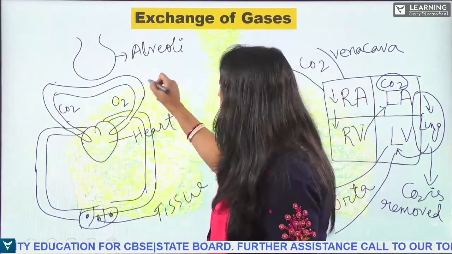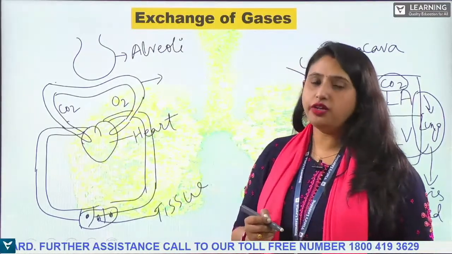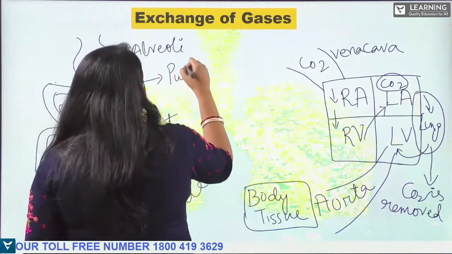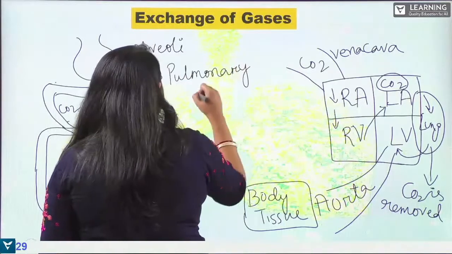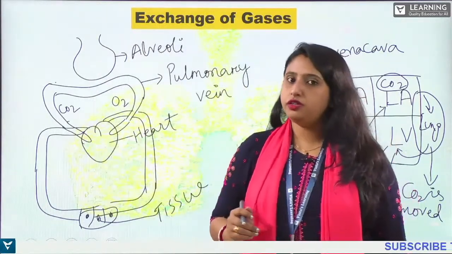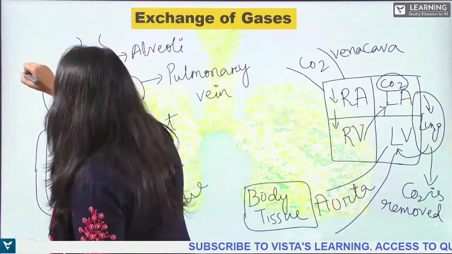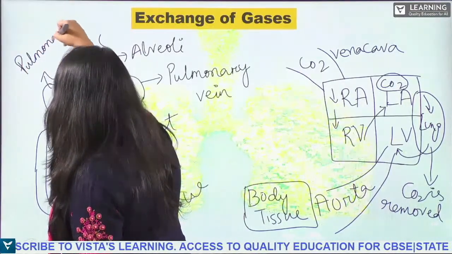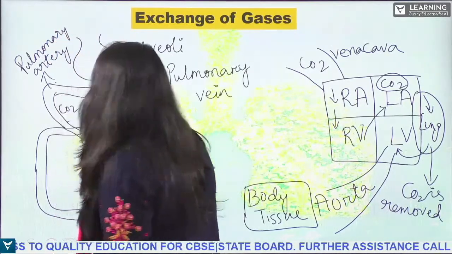Oxygen rich blood is carried by what? Oxygen rich blood is carried by the pulmonary vein, and carbon dioxide rich blood is carried by the pulmonary artery.